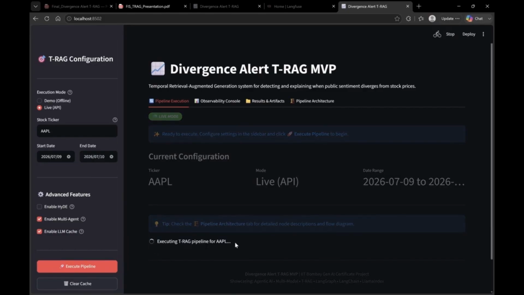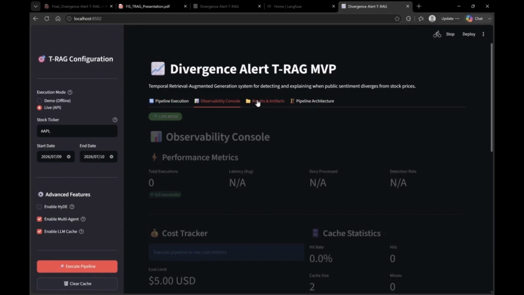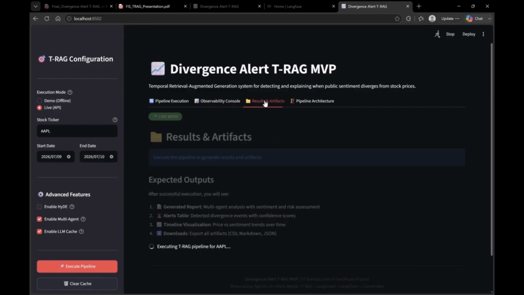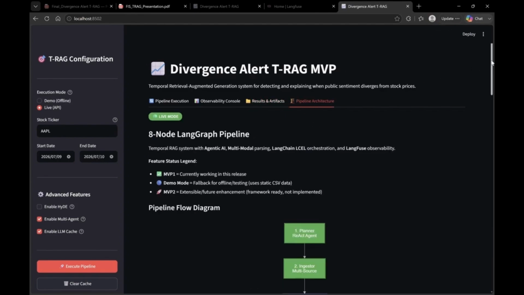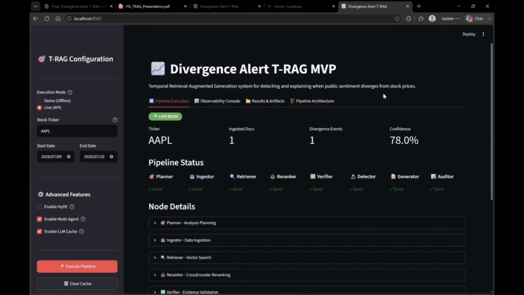If I get time, I'll show you how it is happening. But meanwhile it is running, I can show you the different tabs quickly. This is the observability console, which will show what is happening each and every second. These are the results, and this is the pipeline architecture. The pipeline is completed, so I can go back and show you quickly to save some time.